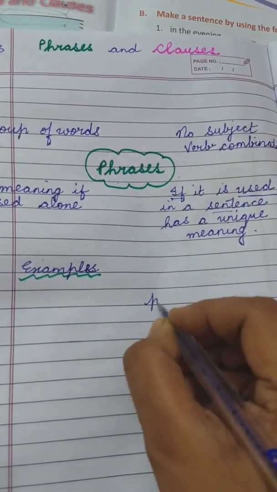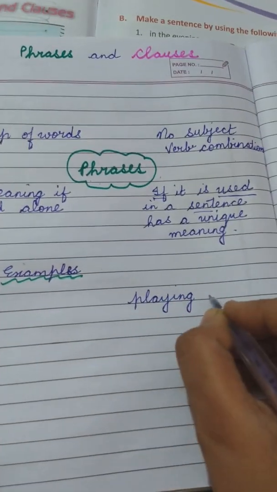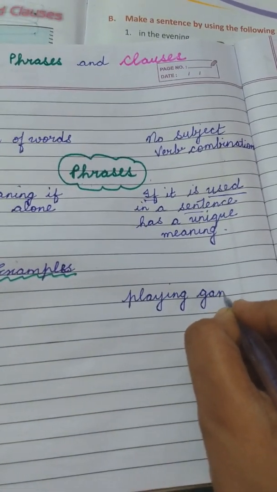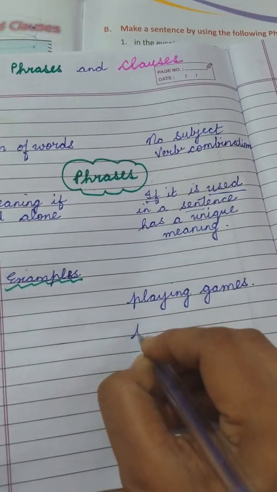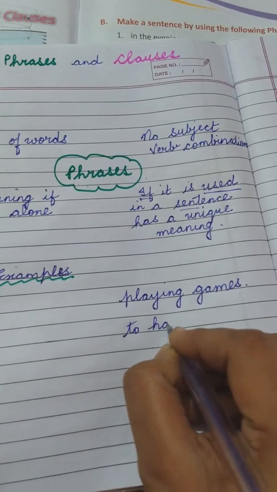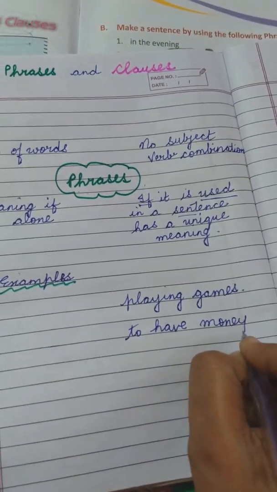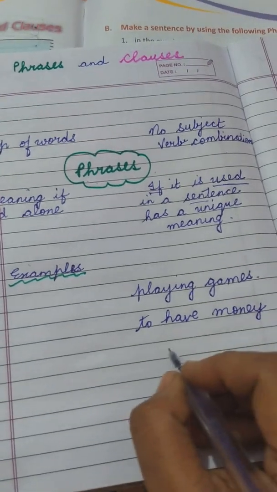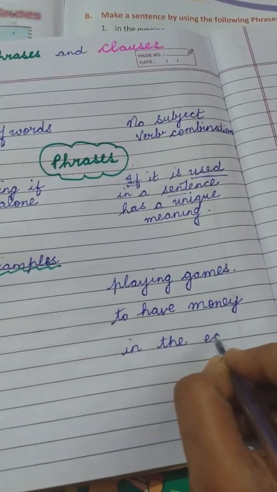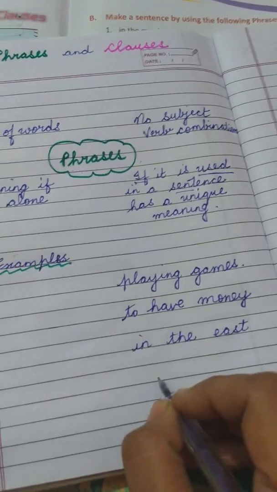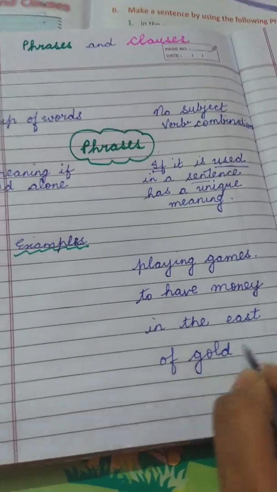So let's try to understand by writing few examples. See if I'm writing few words like this. Playing games, or to have money, start writing to understand. To have money. In the east, or of gold.